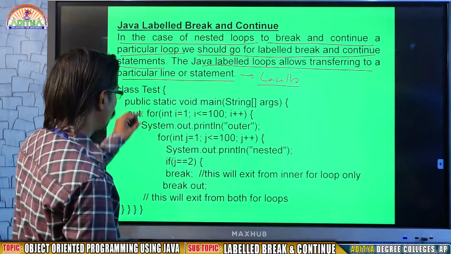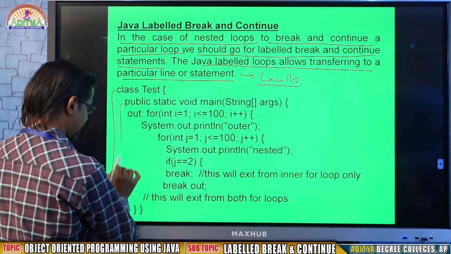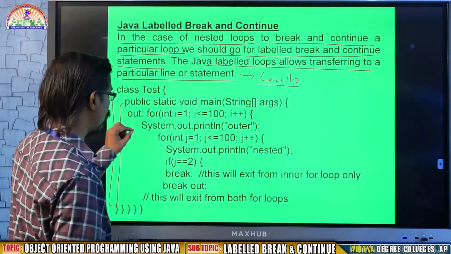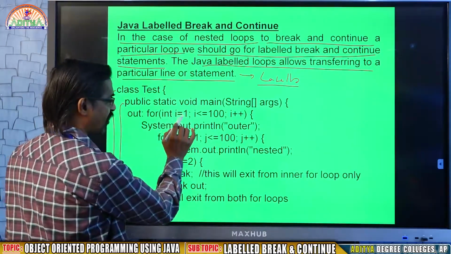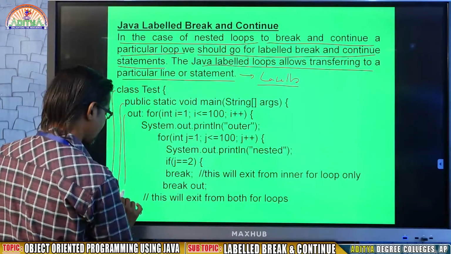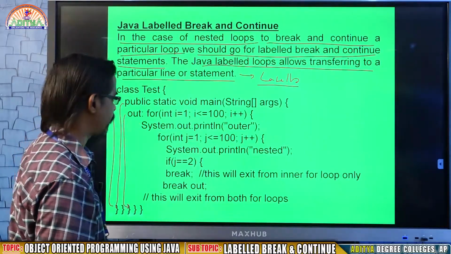Okay. So see this example. This is my class. This is my main. I want to create a loop for 100 times. That is, for i value 1, i less than or equal to 100, i plus plus. This is our first statement.